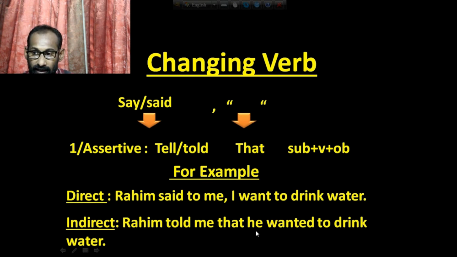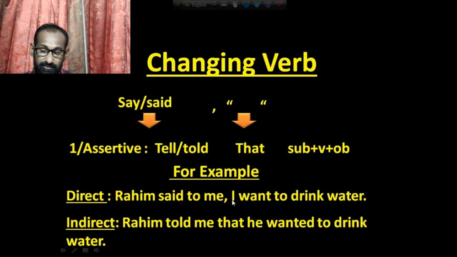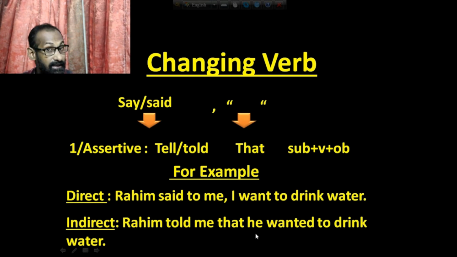Then he wanted to drink water. Some time ago I told you that the first person I and we of the reported speech will be the first person of the reporting verb. Here I indicates Rohim, so I have used the pronoun of Rohim, he. So he wanted to drink water.